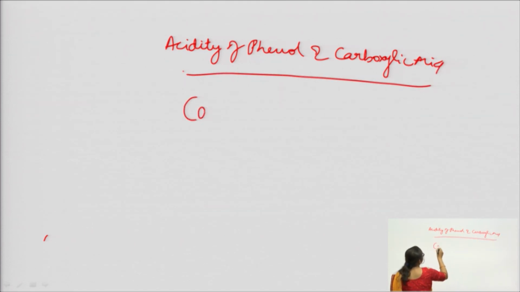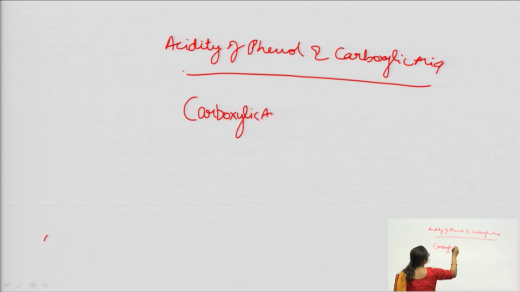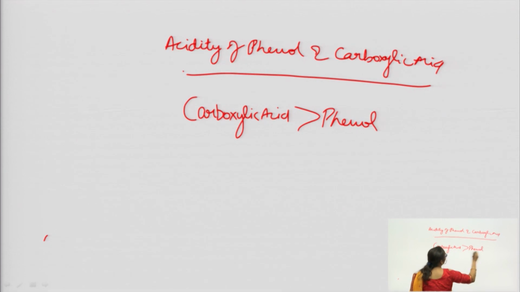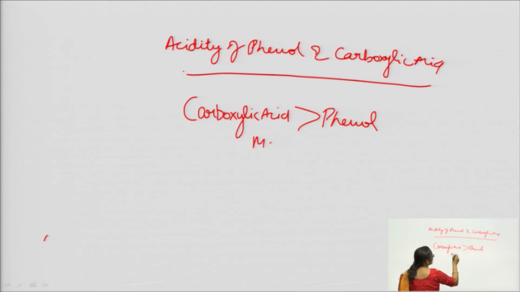It is said that carboxylic acids are more acidic than phenol. The question is why. Why are carboxylic acids more acidic than phenols?